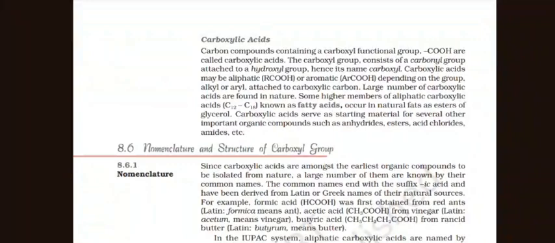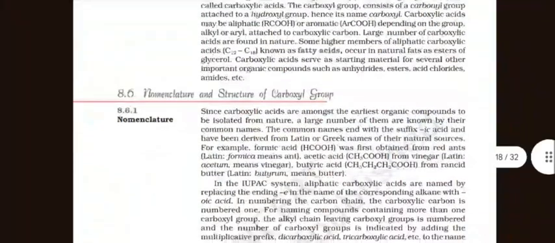A large number of carboxylic acids are found in nature. Some higher members of aliphatic carboxylic acids, C12 to C18, known as fatty acids, occur in natural fats as esters of glycerol. Carboxylic acids serve as starting materials for several other important organic compounds such as anhydrides, esters, acid chlorides, amides, etc.